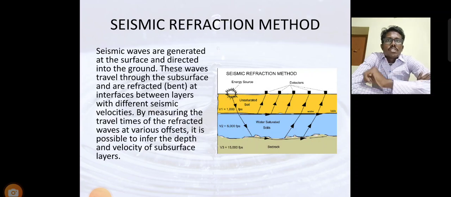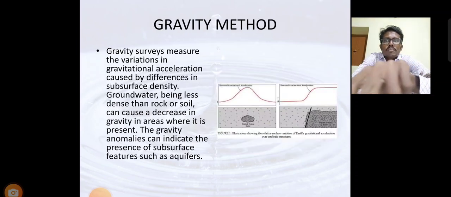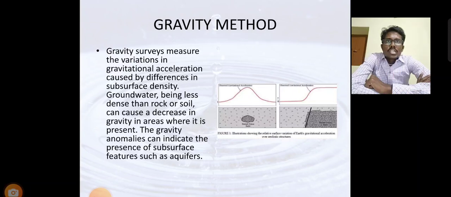Next, the gravity method. A gravity survey measures the variations in gravitational acceleration caused by differences in subsurface density. Groundwater, being less dense than rock or solid material, causes a decrease in gravity in areas where it is present. Therefore, gravity anomalies can indicate the presence of subsurface features such as aquifers.